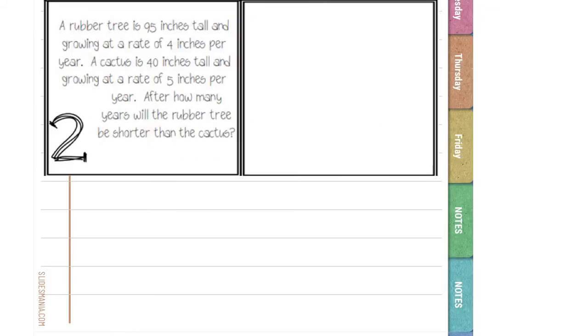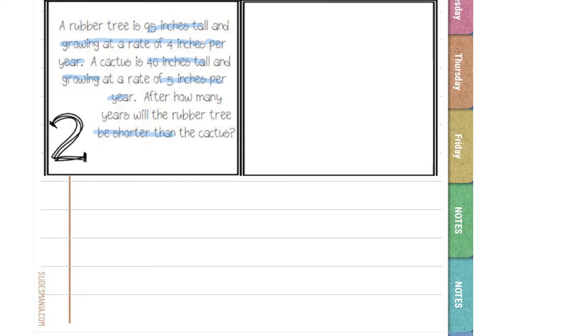So number 2 says a rubber tree is 95 inches tall and growing at a rate of 4 inches per year. A cactus is 40 inches tall and growing at a rate of 5 inches per year. After how many years will the rubber tree be shorter than the cactus? So let's start with the cactus. Sorry, with the rubber tree, I meant.